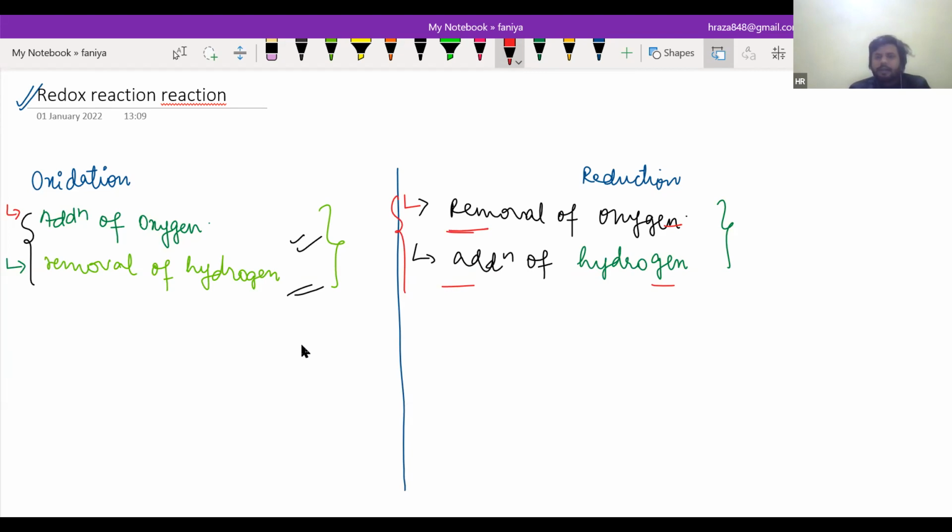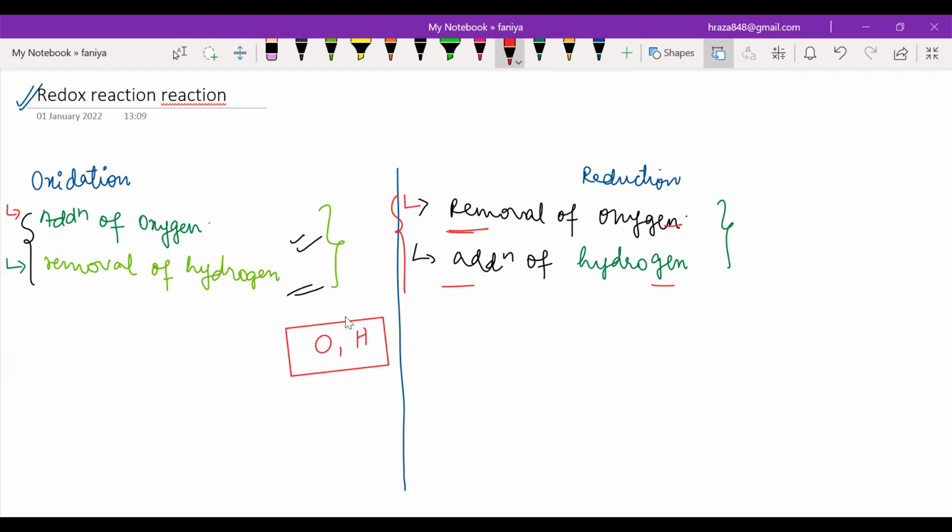Is it necessary that in every reaction there will be involvement of oxygen or hydrogen? No, sir. So in reactions in which there is no oxygen and hydrogen, how will you define oxidation and reduction?